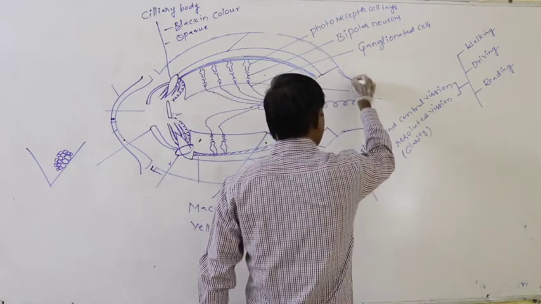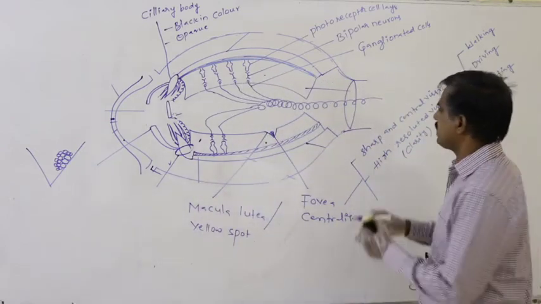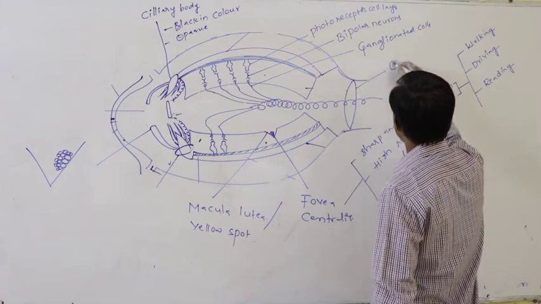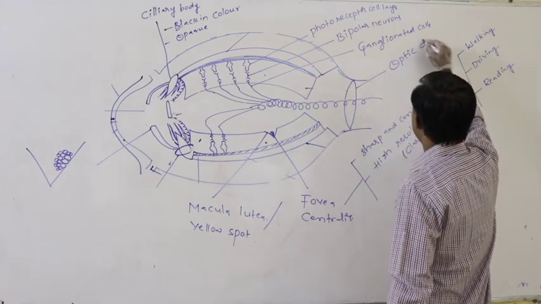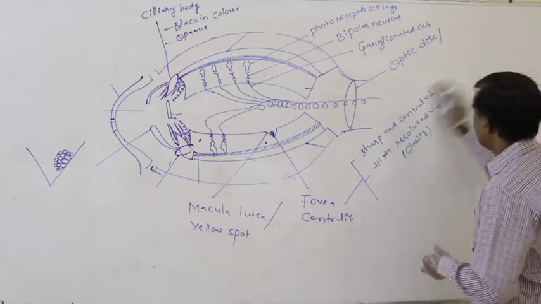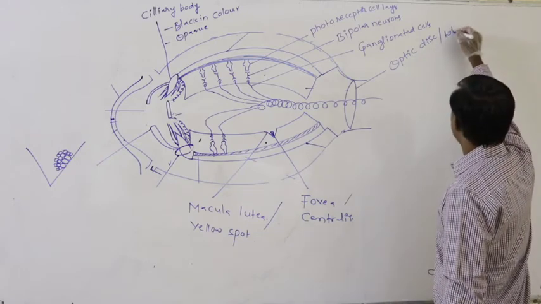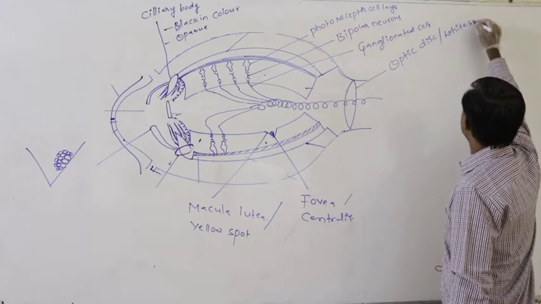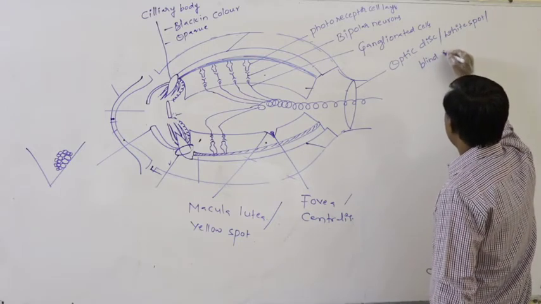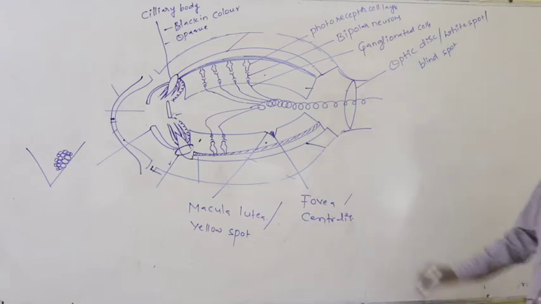That opening is said to be the optic disc, or white spot, or blind spot.